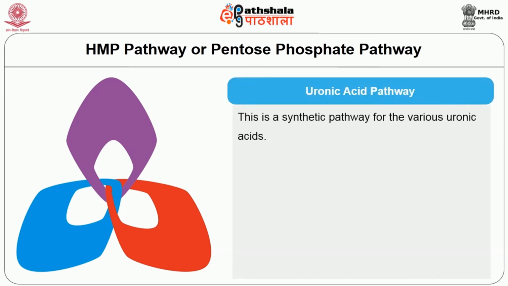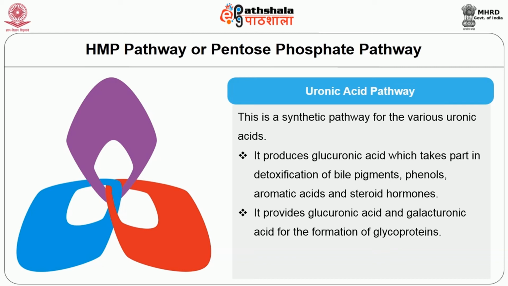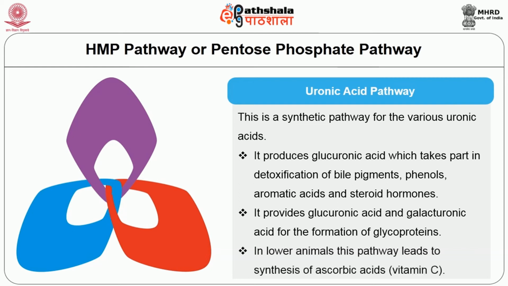The other alternative pathway is the uronic acid pathway. This is a synthetic pathway for the various uronic acids. Its importance is that it produces glucuronic acid, which takes part in the detoxification of bile pigments, phenols, aromatic acids and steroid hormones. Secondly, it provides glucuronic acid and galacturonic acid for the formation of glycoproteins. In lower animals, this pathway leads to synthesis of ascorbic acid.